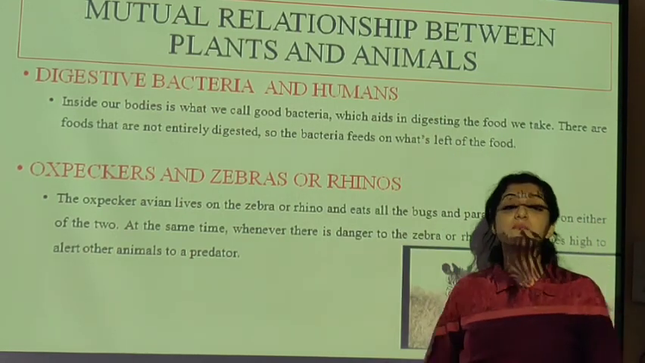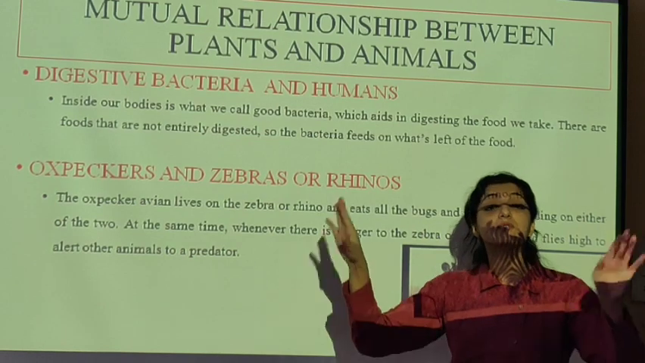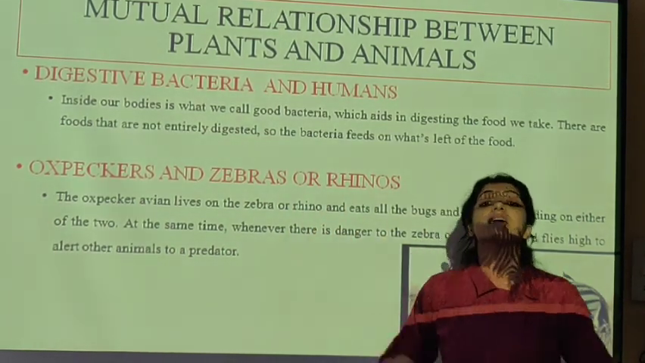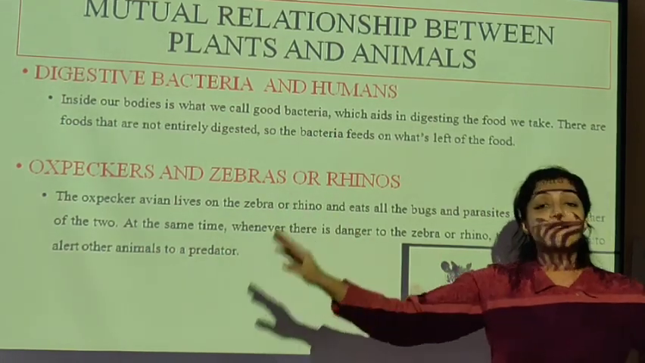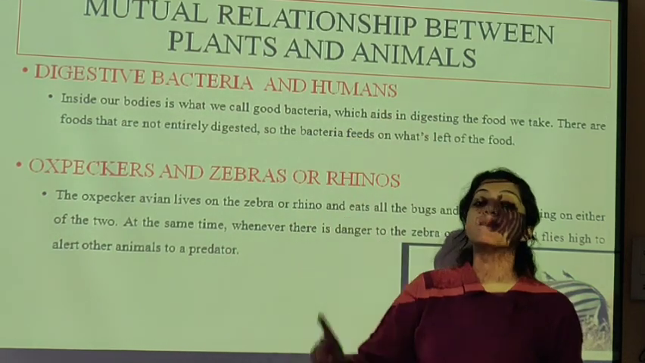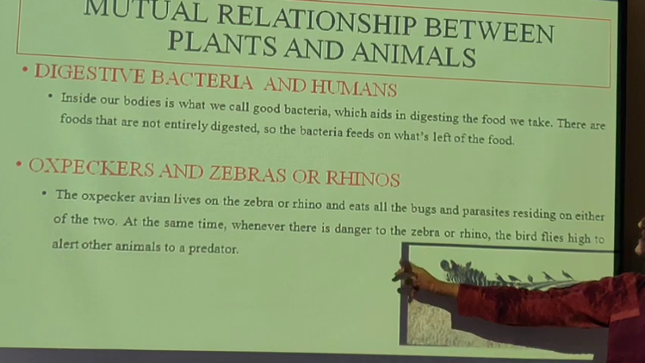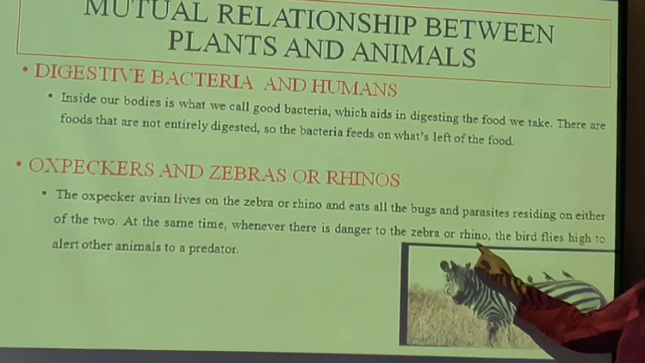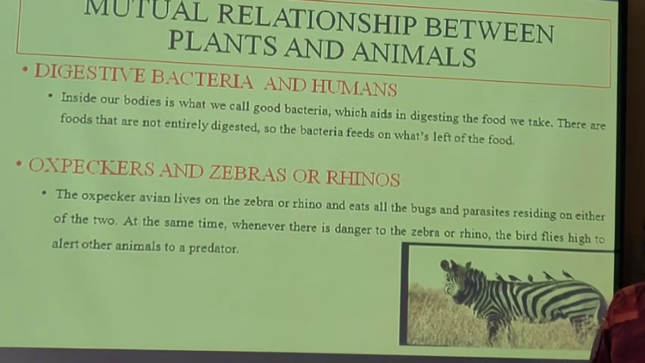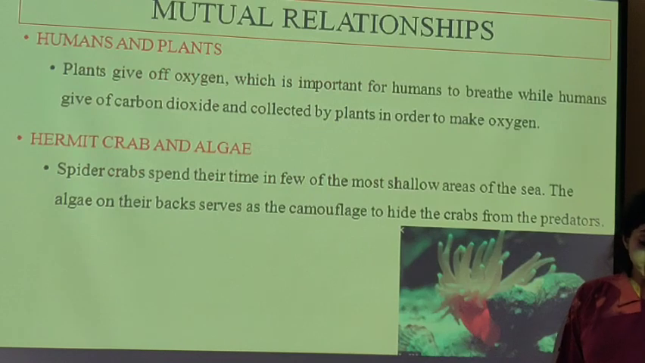Have you seen any Jungle Book movies? You must have seen this scene, how the birds give a signal to the animals below that there is some danger. They come, they make a lot of noise, they fly over them. So the animal comes to know that they are indicating some danger. So it's a mutualistic relationship. At the same time, when there is danger to the zebra or rhino, the bird flies high to alert other animals to its predators. We will see what a predator is.